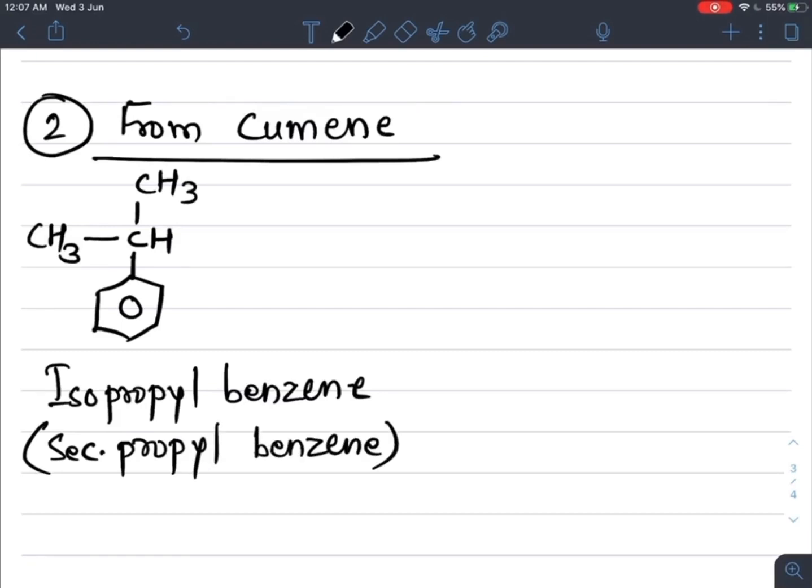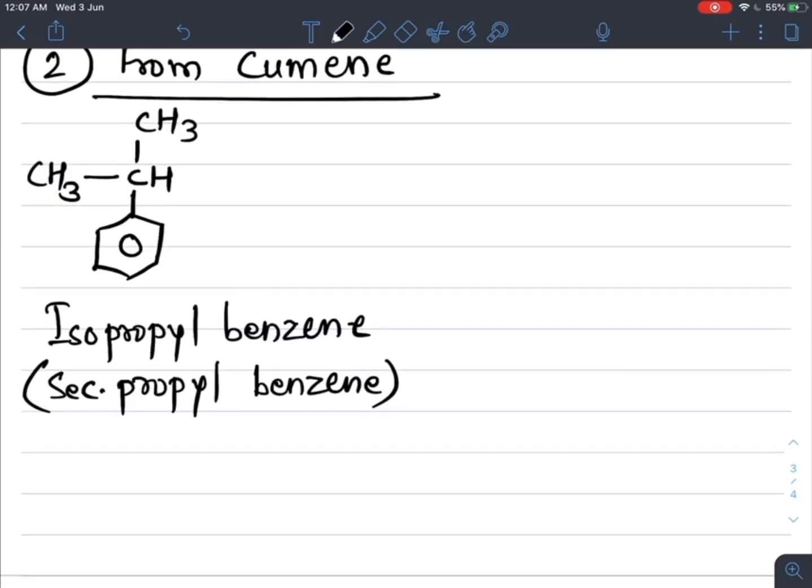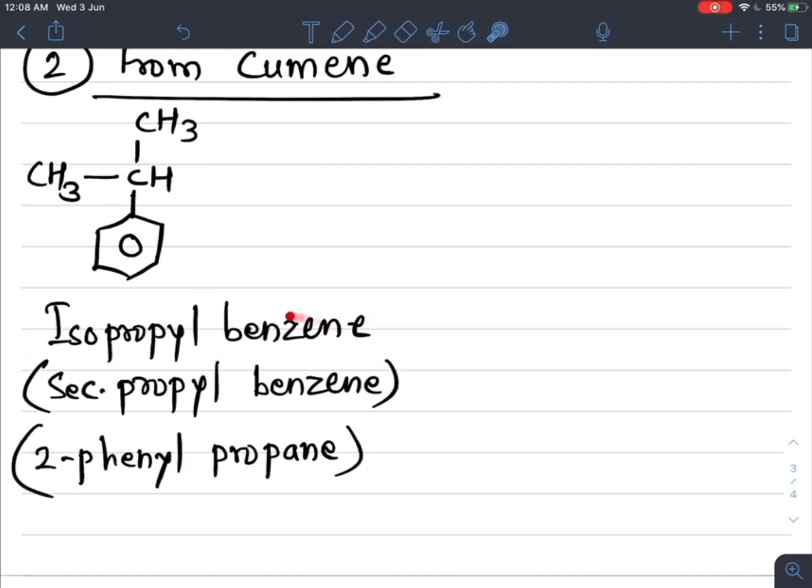And its IUPAC name is, what's the IUPAC name? To the second carbon a phenyl group is attached, so 2-phenylpropane is its IUPAC name. So this is cumene. These names are given to this one compound only. This is cumene, that is isopropyl benzene or secondary propyl benzene, or it is also called 2-phenyl propane.